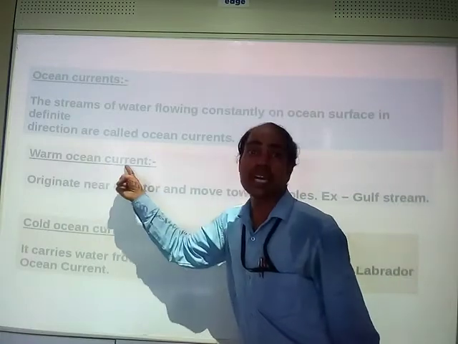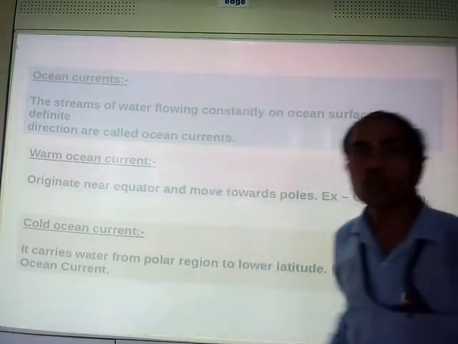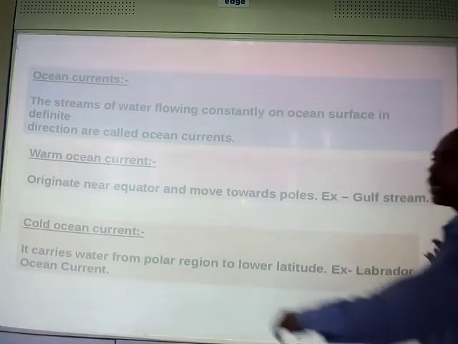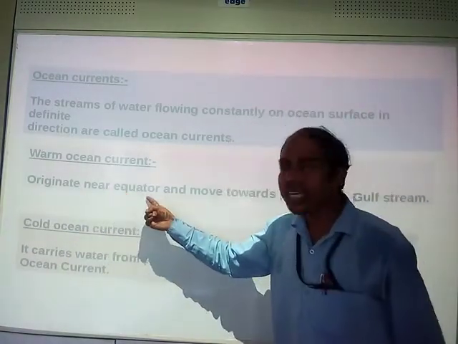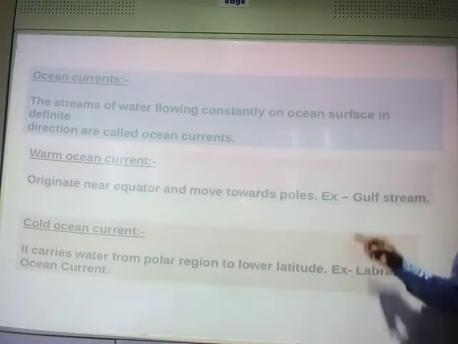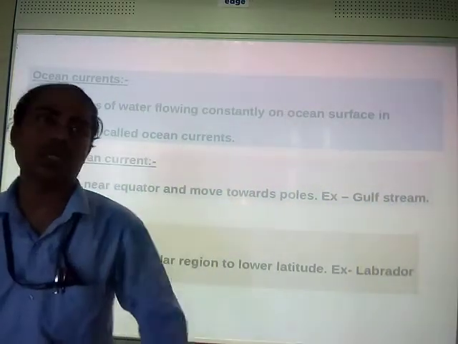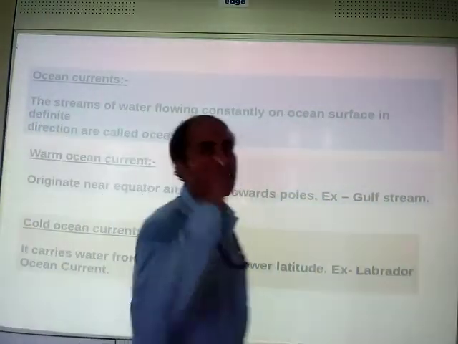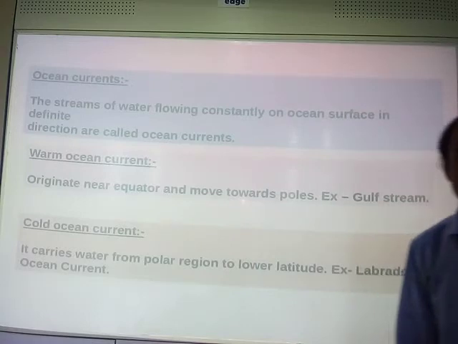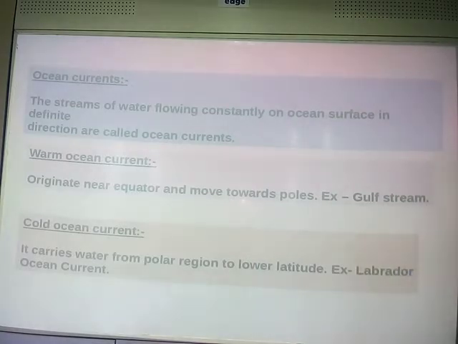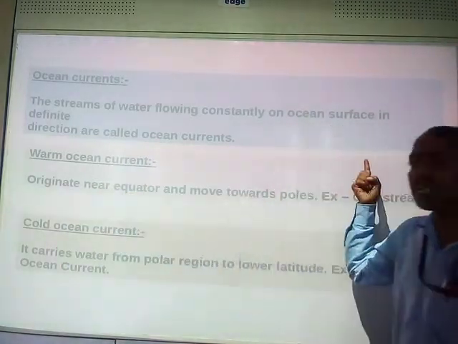So warm ocean currents are those that originate from the equator and move towards the poles. They start near the equator and move towards the pole. An example of a warm ocean current is the Gulf Stream. Suppose you are asked to give an example of a warm ocean current, the Gulf Stream is the example. Clear? What is a warm ocean current? The current that originates near the equator and moves towards the pole.